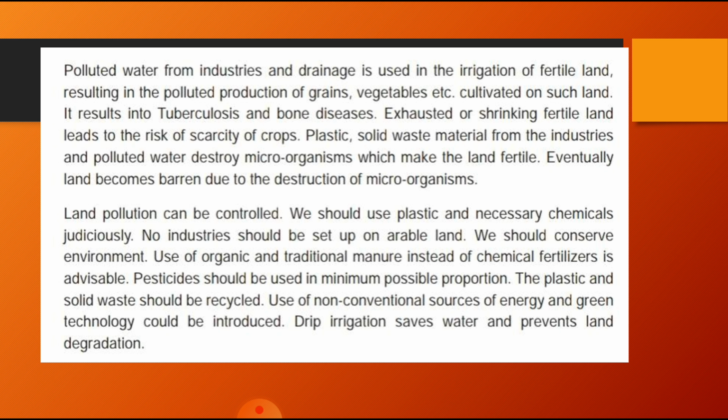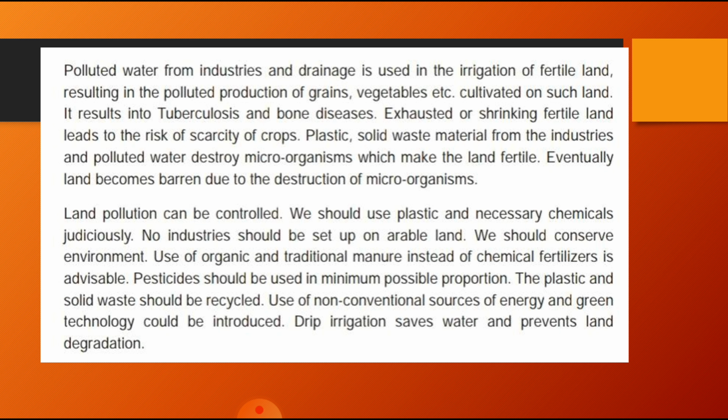And we should use traditional manure instead of chemical fertilizer. Pesticide should be used in the minimum possible proportion, which will help to prevent land pollution. The plastic and the solid waste should be recycled. Use of non-conventional sources of energy and green technology could be introduced, and drip irrigation saves water and prevents land degradation.